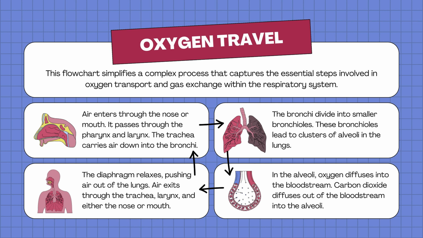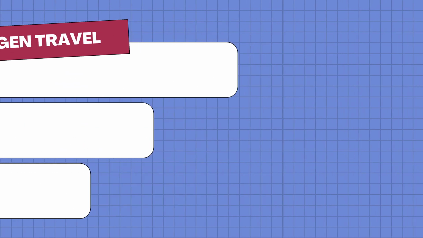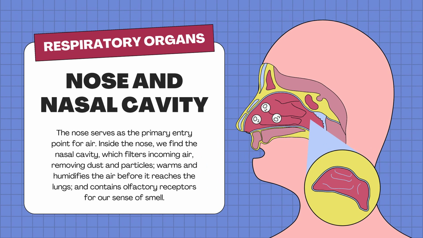Talk about the organs. I will explain some respiratory organs. Here we have the nose and nasal cavity. The nose serves as the primary entry point of air. Inside the nose, we find the nasal cavity, which filters incoming air, removing dust and particles, warms and humidifies the air before it reaches the lungs, and it contains olfactory receptors for our sense of smell.